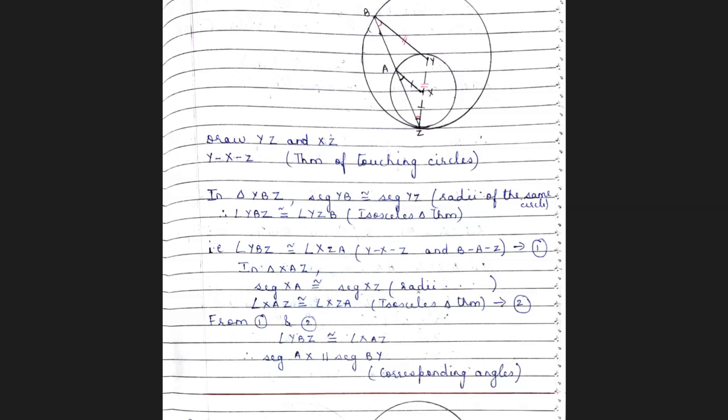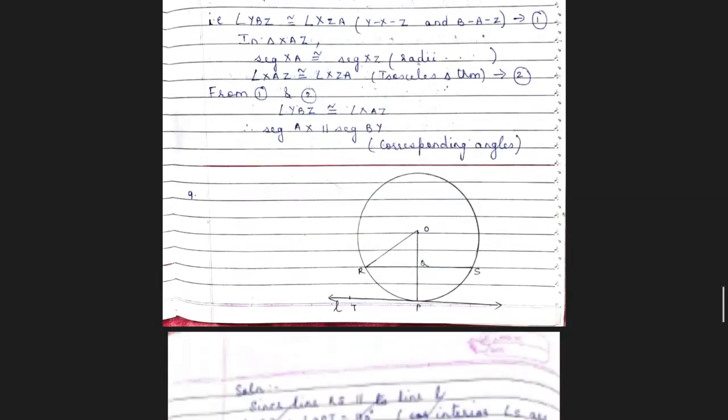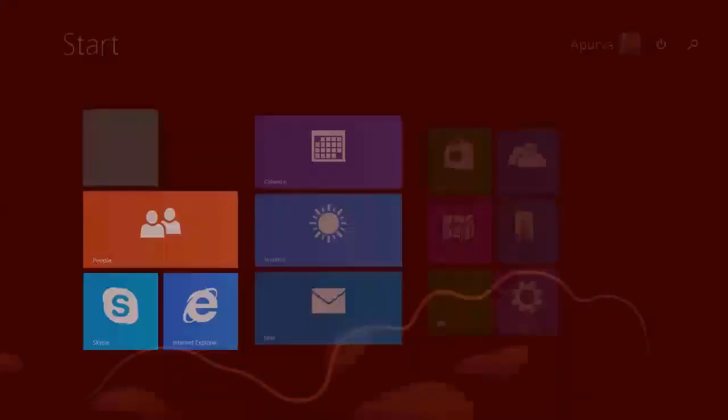Equation 2. Look at equations 1 and 2 on the right hand side. You have the same angle XZA. Therefore, your left hand sides are equal. Angle YBZ is congruent to angle XAZ. But they form a pair of corresponding angles and hence segment AX is parallel to segment BY. That's how we need to prove it. Okay. We go to question number 9.